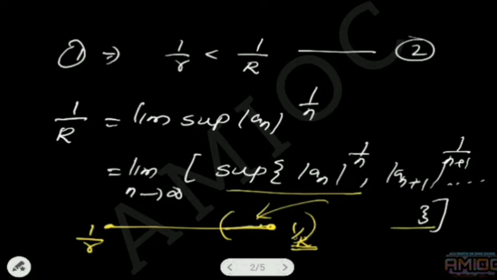Therefore, by the definition of limit supremum, there are infinitely many terms to the left of 1/R, approaching 1/R.